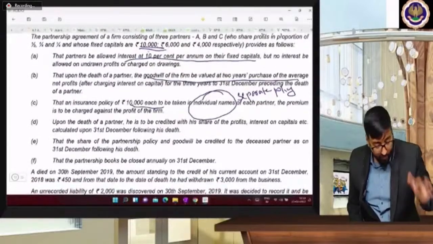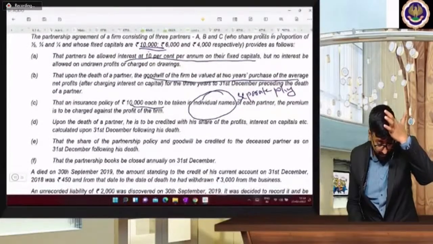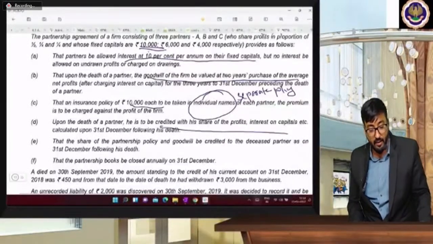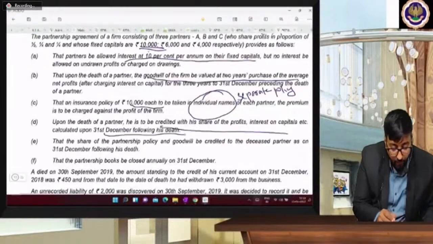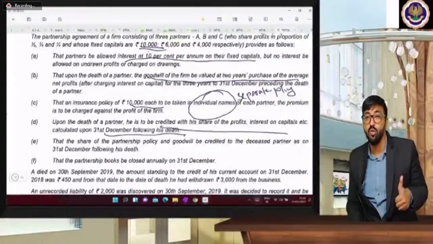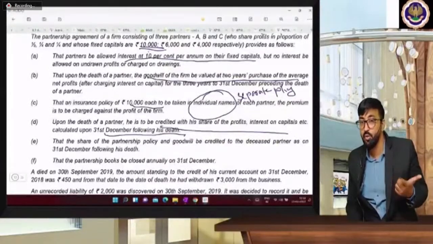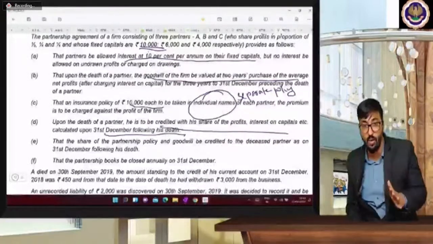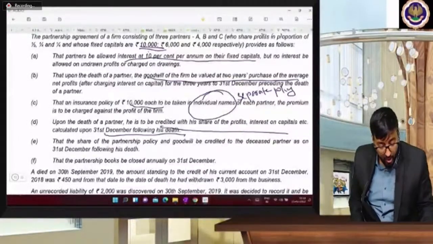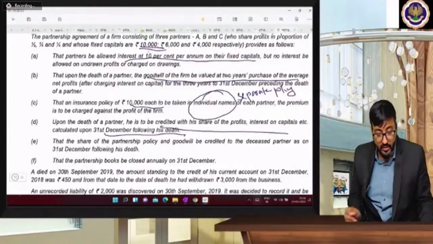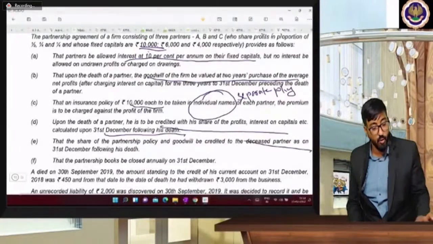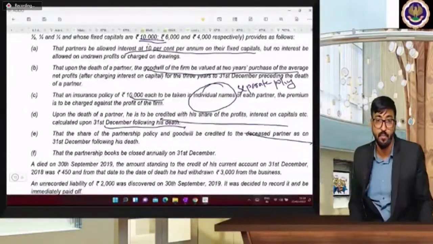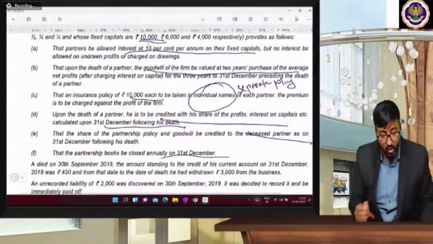Upon the date of death of the partner, he is credited with his share of profit, interest on capital calculated on 31st December following his death. Okay, so he's going to receive interest on capital. He's going to receive share of profit till 31st December. So he'll get full amount. The share of partner's policy and goodwill is credited to the deceased partner as on 31st December following his death. So everything they will get up to next 31st December. And books are closed annually on 31st December.